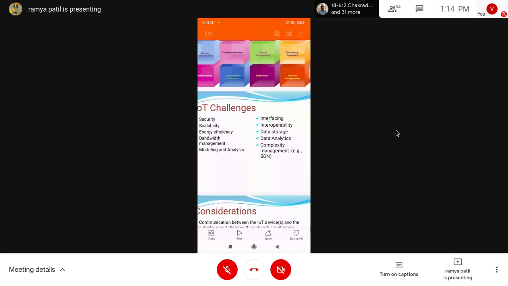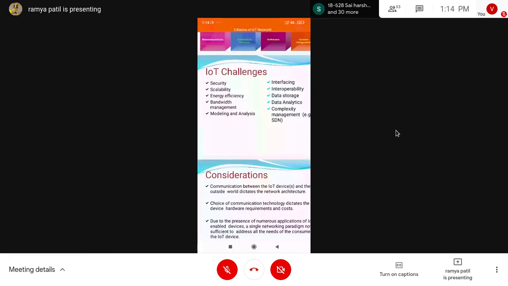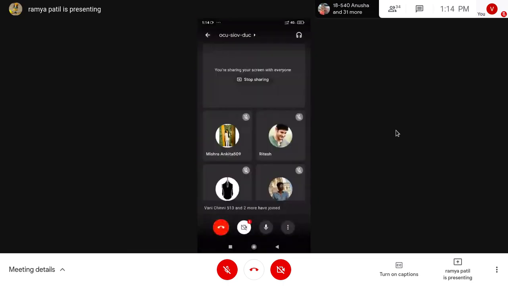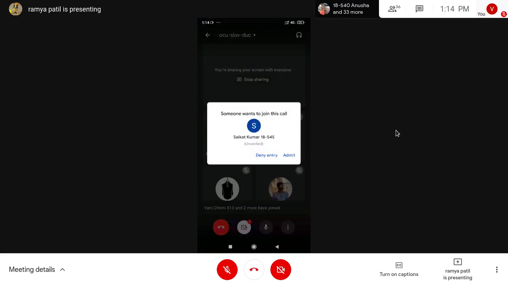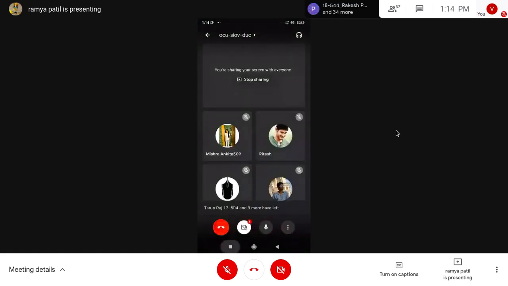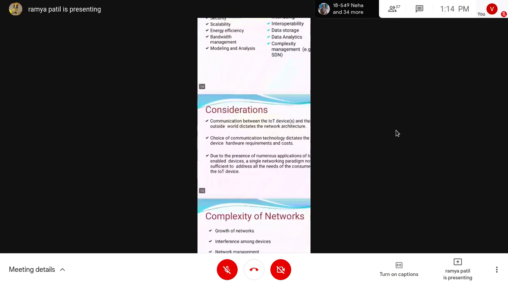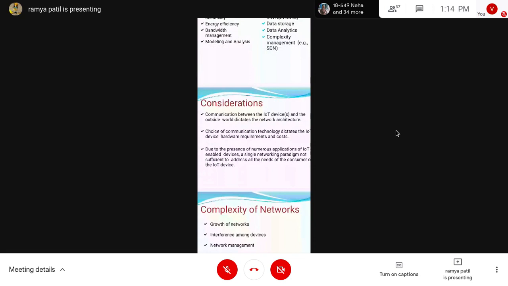And data storage, data analytics, and complexity management. To do complexity management, we use tools like SDN. These are the basic challenges IoT is facing.